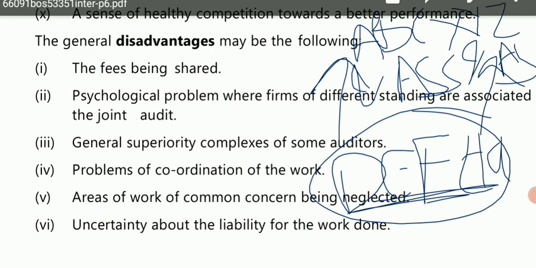Now you remember your school days, when the teacher used to say that this is one group, and you decide among yourselves who will be the leader for the group. So what happened at that time? Everyone used to say that I will be the leader, I will be the leader. So there was a competition: why should I be subordinate, why shouldn't I be superior?